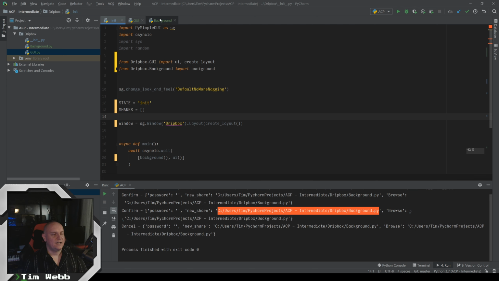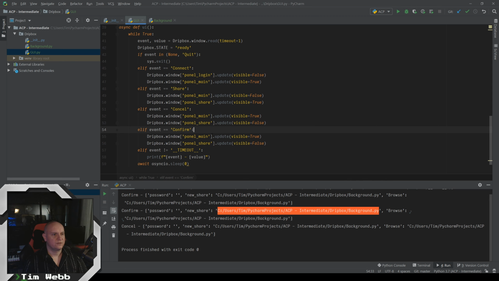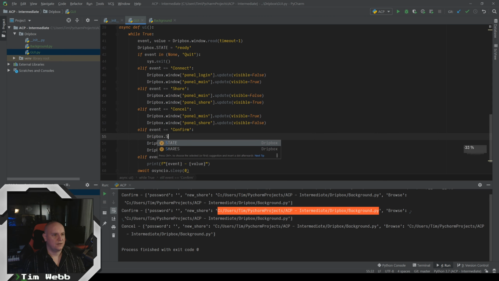So let's stuff the result of our value new share. Or actually, we want to append this value to the shares. And to keep this neat, I'm going to actually do this in a dict. So we'll call this file name.